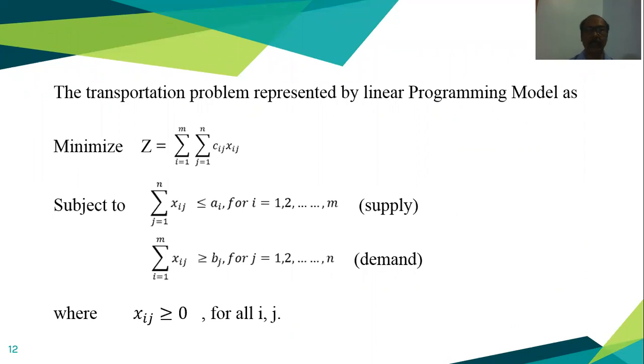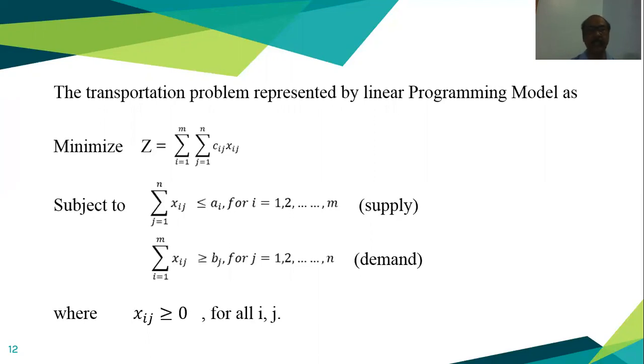Can the transportation problem be represented by a linear programming model? So it is the repetition of the part of that. The transportation problem is a linear programming problem, so yes, we can answer that it is yes.